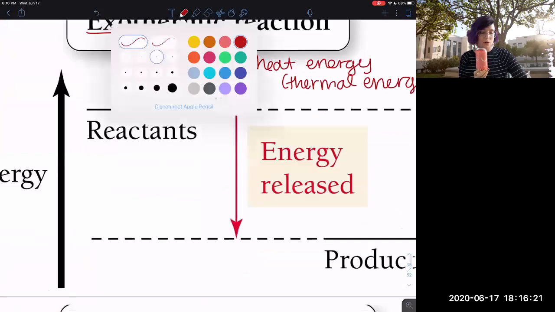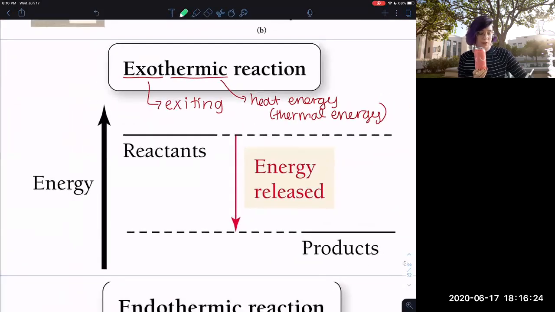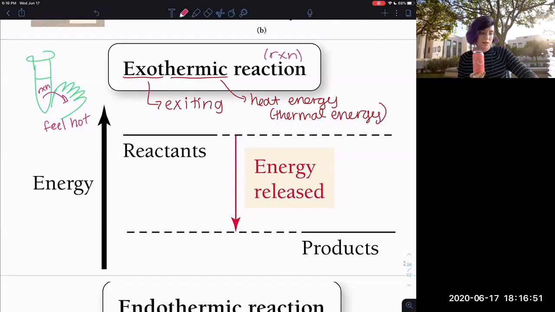So if you are doing an exothermic reaction, energy is released, and if you are touching it, the energy is released into your hand. So if you have a reaction in a test tube and you want to touch it, wow, I have way too many fingers, looks like. The energy is going into the hand. It's going to feel hot because the reaction is releasing energy into my hand.